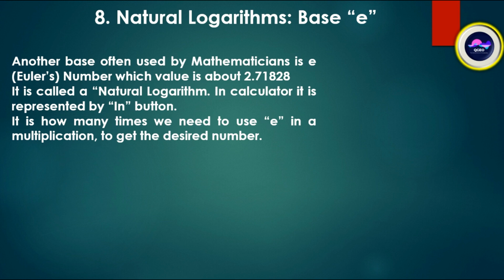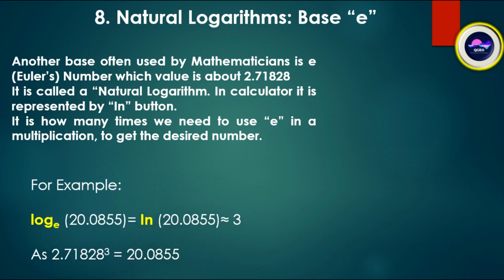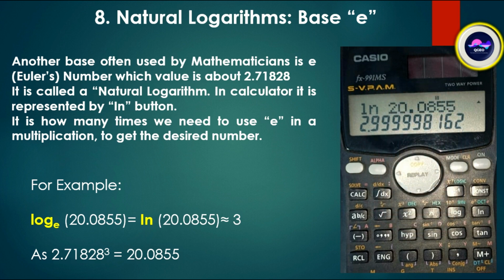In the calculator, it is represented by the ln button. It is how many times we need to use e in a multiplication to get the desired number. For example, log base e of 20.0855, that is ln 20.0855, is equal to 3.